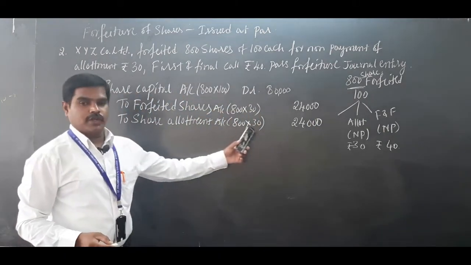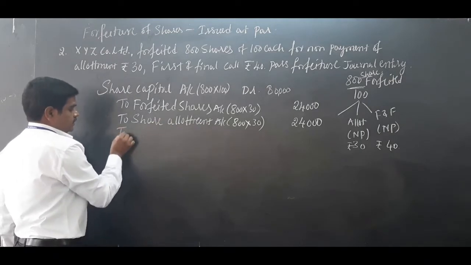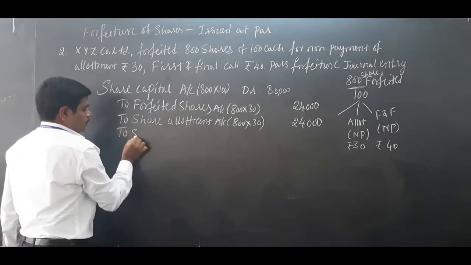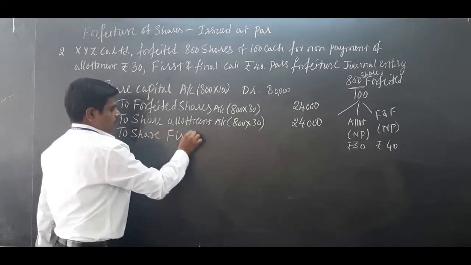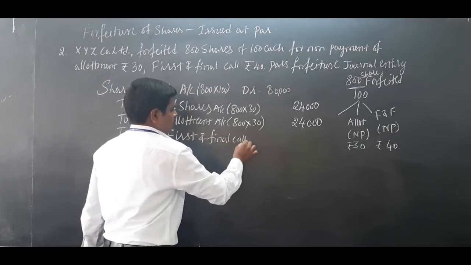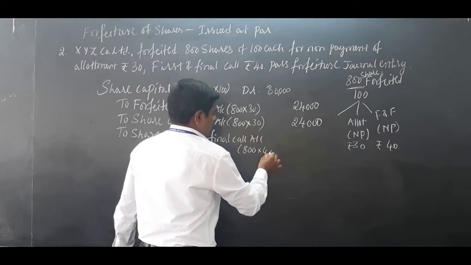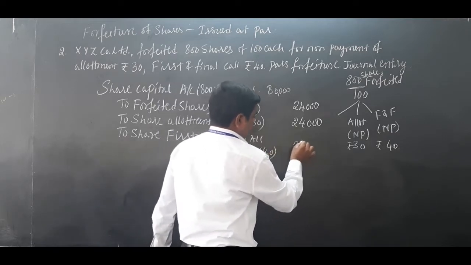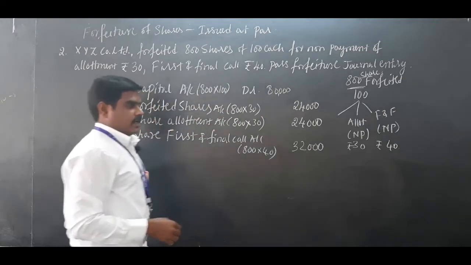One more installment is not paid, the first and final call. To share first and final call account, 800 into 40, 32,000, 8 fours are 32,000. You can check it, debit is equal to credit.